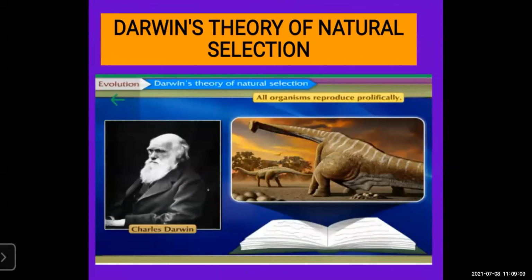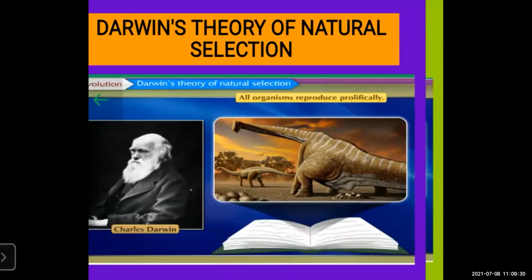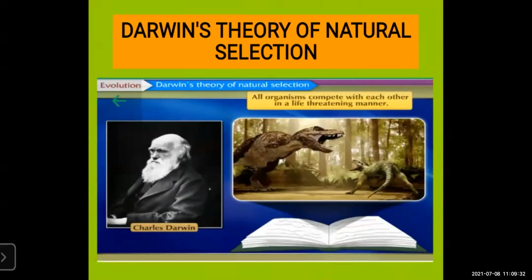Darwin's theory of natural selection. All organisms reproduce prolifically. This means all organisms reproduce their young ones, either by laying eggs or by giving birth directly to the young ones. So all organisms reproduce their new generation. All organisms compete with each other in a life-threatening manner.